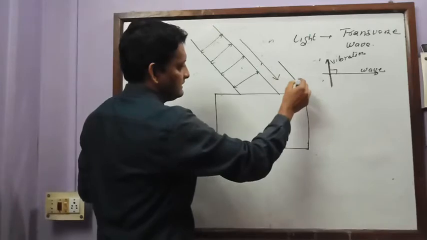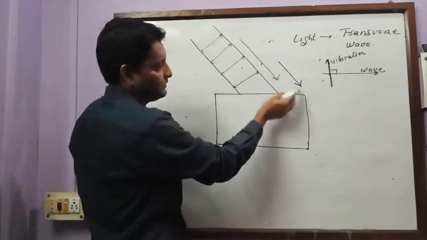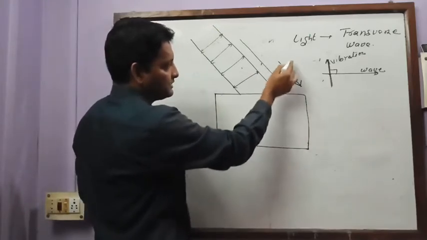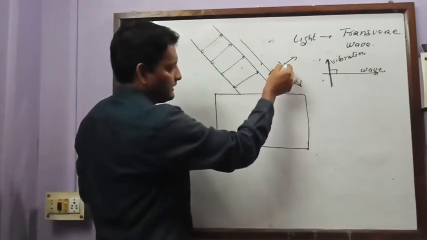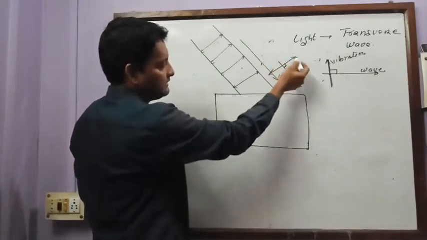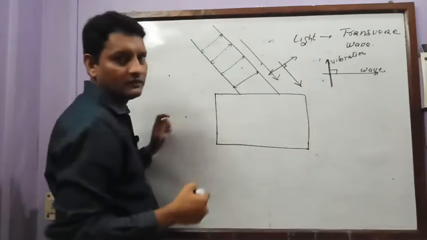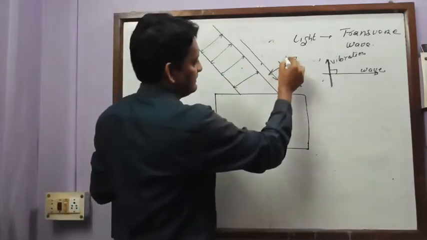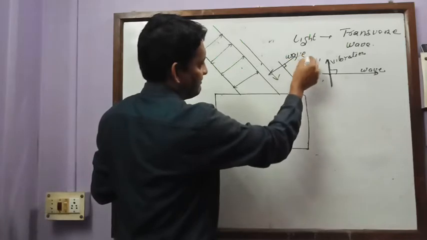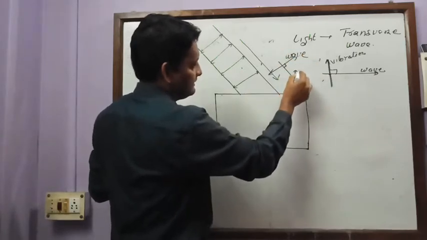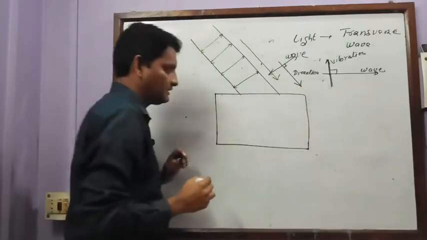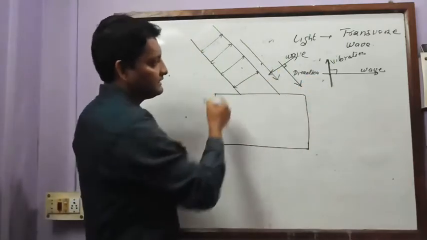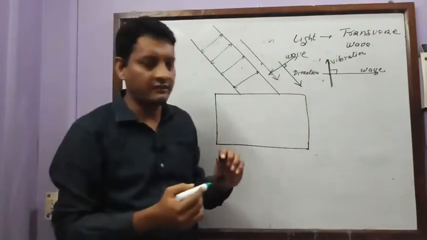So this is the direction of light propagation, and this is perpendicular. This is the vibration of particles. So you can say that this is wave and this is its direction. Is it clear? So they are perpendicular to each other, so we can call this as a transverse wave.